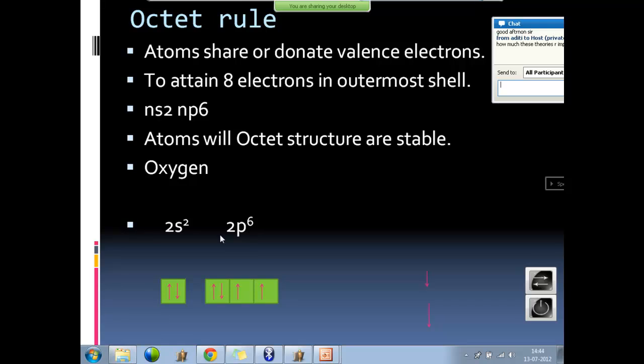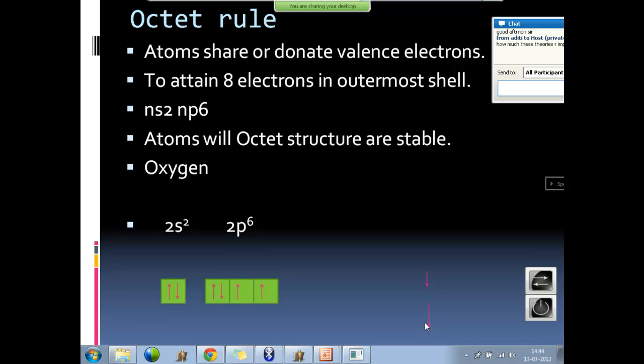What happens here? It has 2s2. Sorry, it should have been 2p4. Okay. It becomes 2p6 later. We have 2 electrons here in the 2s2 orbital, and here 2px, 2py, 2pz. One is there. So to attain octet, how many electrons does it need? 2 electrons. Which are those? Here and here. Right? So what happens?